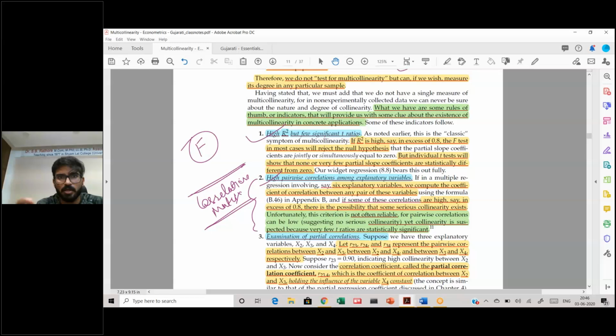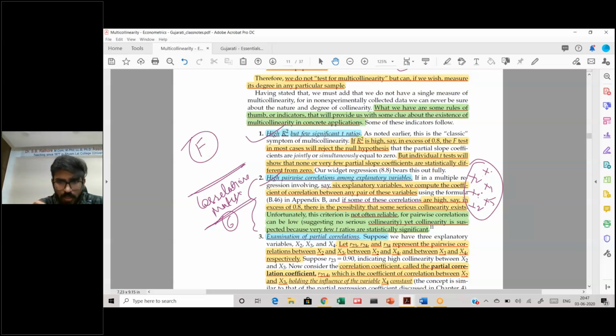If you have six explanatory variables, you will have a 6 by 6 correlation matrix, with the correlation between x2 and x3, x2 and x4, x2 and x5. These will be your different correlations, and if these are high, which essentially shows that you might have a case of multicollinearity, if any of these relationships is in excess of 0.8.